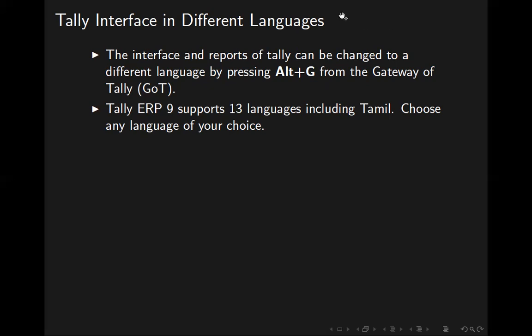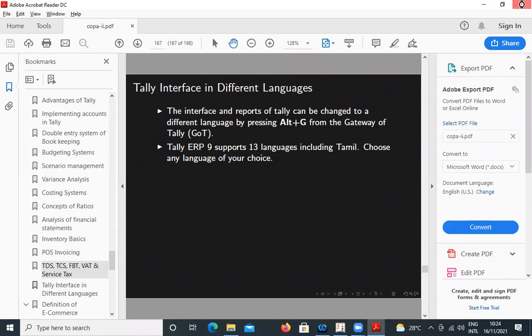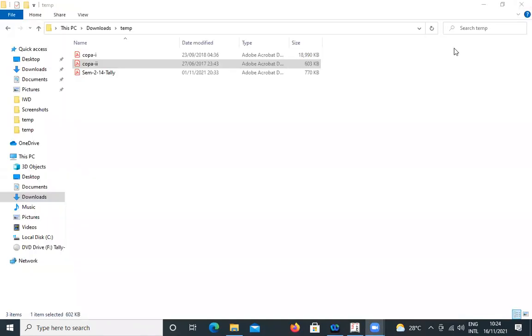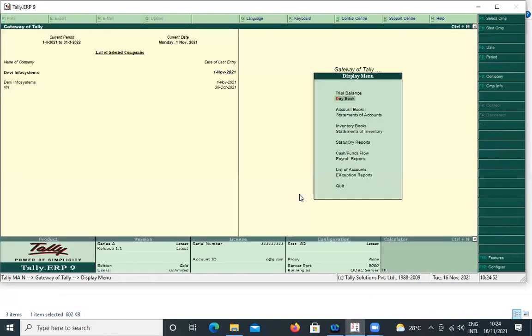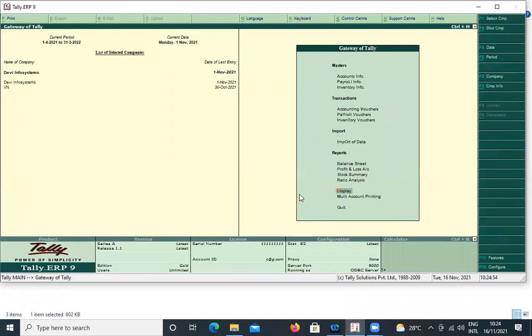I can simply show you how to change the rates of taxes. Tally is open. The company, Alt F3, Alt F1. I choose BN. Okay, now I press F11.